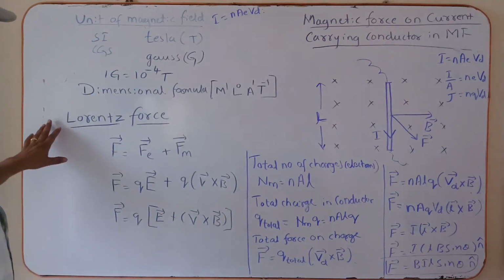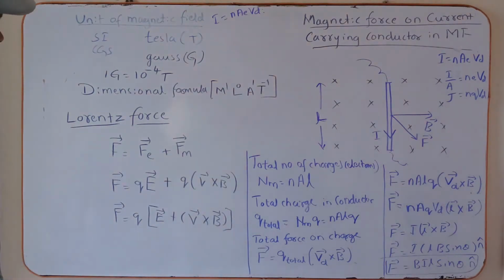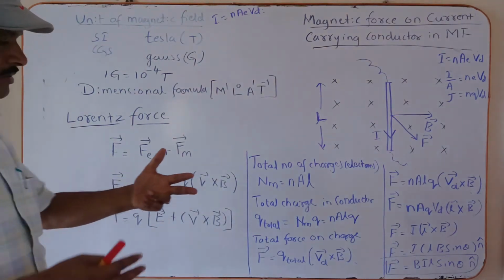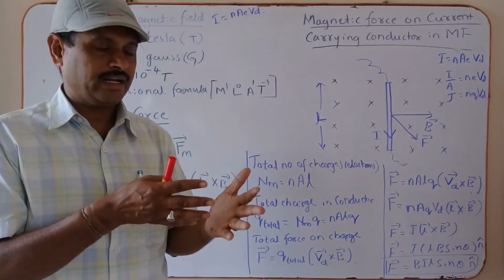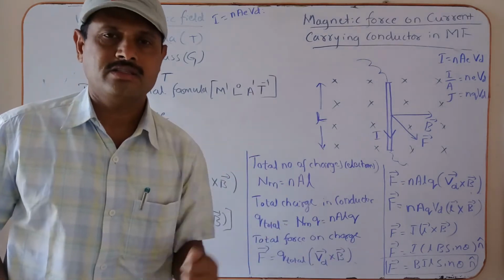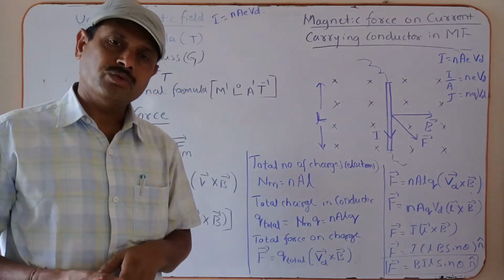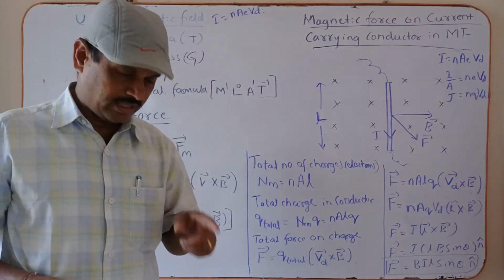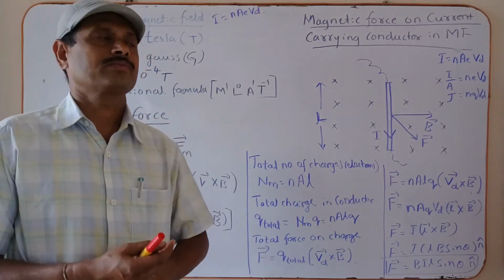Now we can explain about the Lorentz force. What is Lorentz force? If a charged particle at rest is placed in the electric field, then the electric force acts on the charge. When a charged particle is moving in the electric field, the electric force also acts on it.